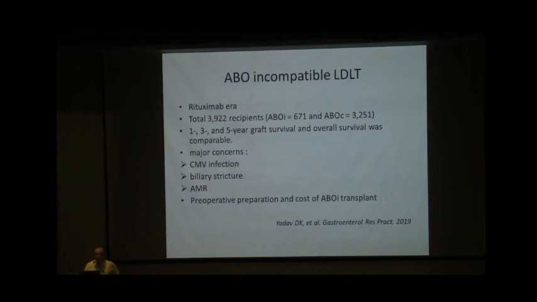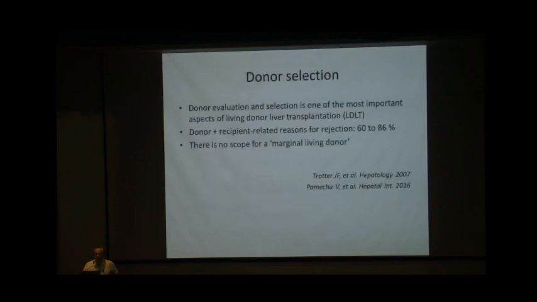But the major concerns are post-transplant CMV infection, biliary stricture, and antibody-mediated rejection. But what matters is the more cost and the preoperative preparation in performing this type of transplant. So donor evaluation and selection is one of the most important aspects of LDLT, because not just ABO incompatibility, there might be other factors which will preclude a donor from going ahead to the LDLT.